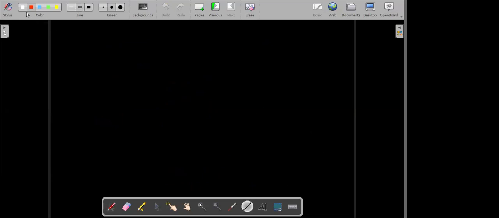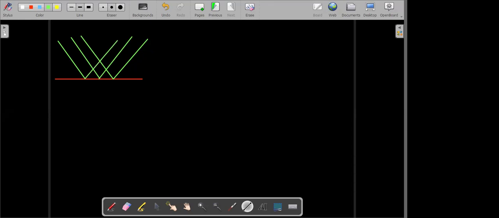Let's see what is a regular reflection and what is an irregular reflection. A reflection which takes place from a smooth polished surface. So you have a smooth polished surface over here, and if a ray of light comes and gets reflected from this surface, such a reflection we call a regular reflection. So you have a parallel beam of light falling on this smooth polished surface, and all the rays of light get reflected accordingly. This reflection is called regular reflection. Got it?